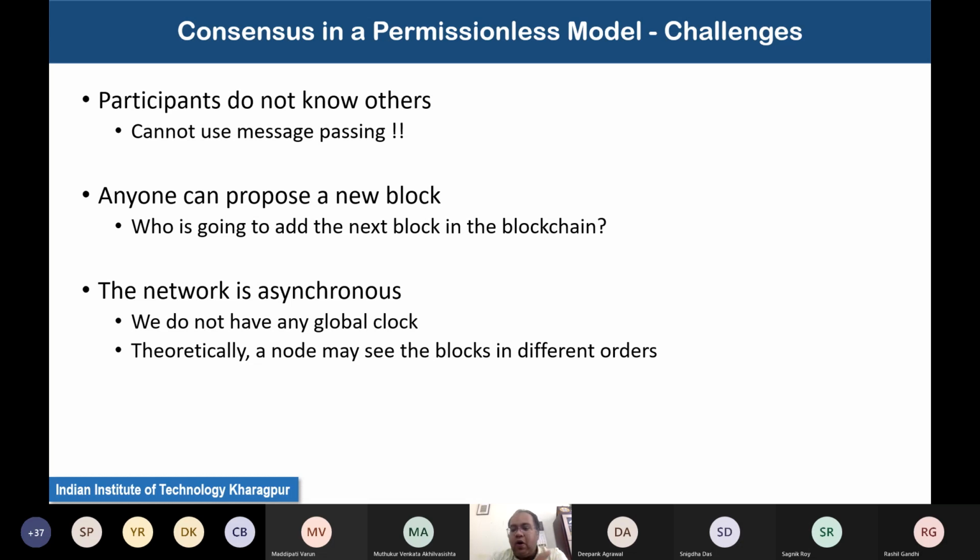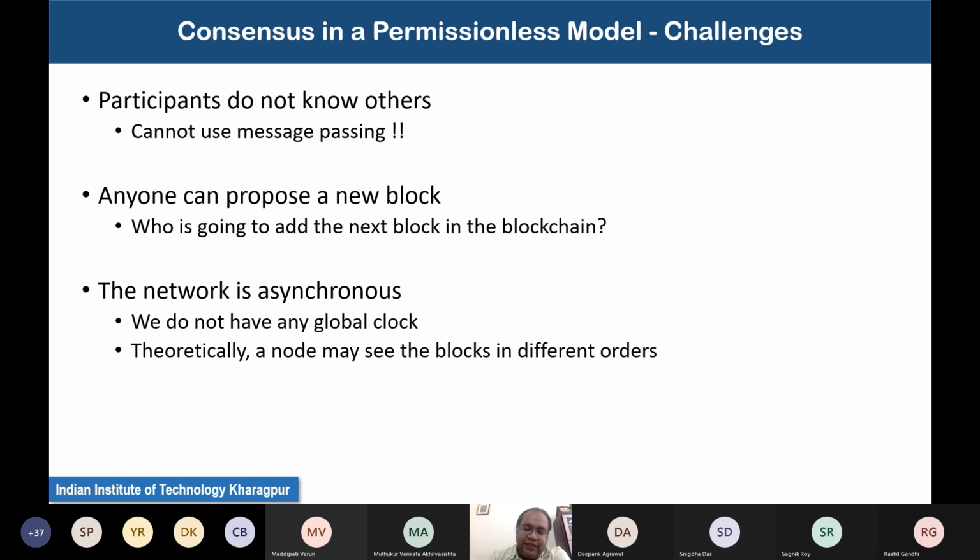You do not know all the participants of your network, but if you do not know anyone, then obviously you will not be able to join the system. You need to know someone. So in this case, you only know your peers. You do not know the information beyond your peers. And that peer information is typically provided by the client application or applet that you are going to use. So for example, whenever you use the Bitcoin applet or Ethereum client to connect to the Ethereum network or the Bitcoin network, the applet or the client provides you some peer information, and you choose those peers as your next hop. So that way you just have one hop information. You do not have information beyond that.